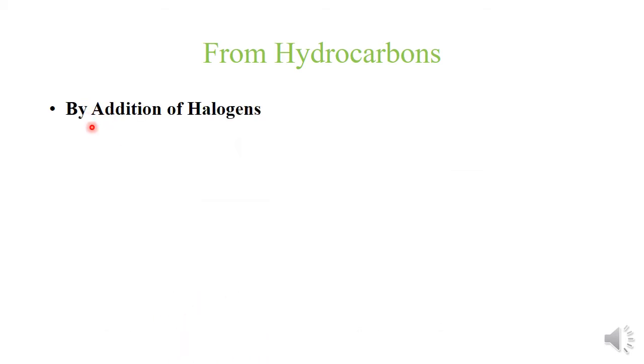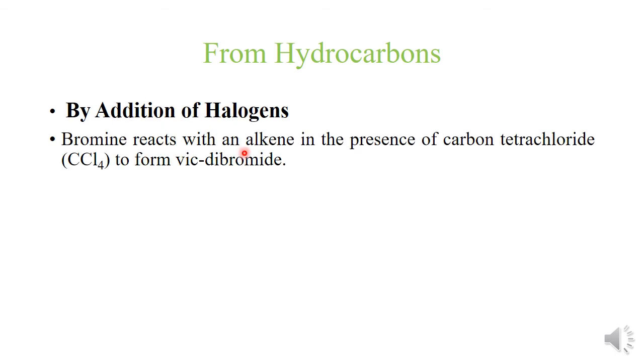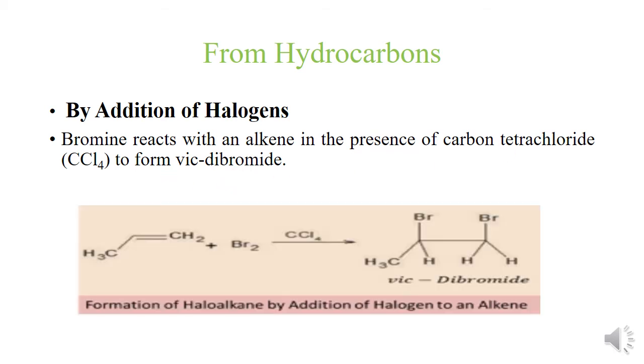So next is the addition of halogens. Bromine reacts with an alkene in the presence of carbon tetrachloride to form vicinal dibromide. For example, this propene reacts with bromine in the presence of carbon tetrachloride, leading to the formation of this vicinal dibromide. And during this reaction, the reddish orange color of the bromine gets discharged due to the formation of this vicinal dibromide.